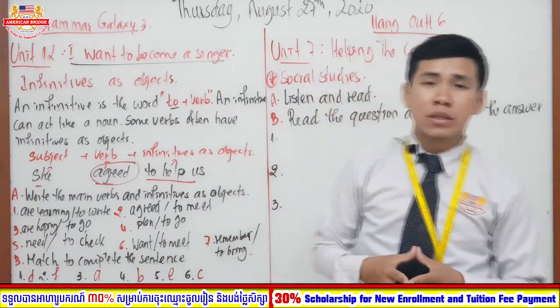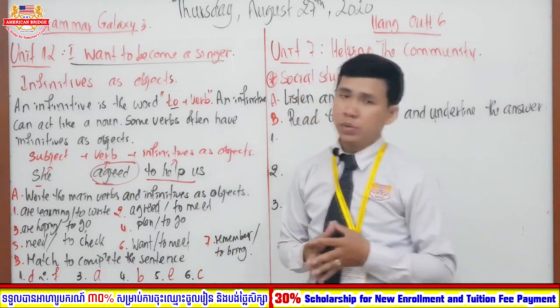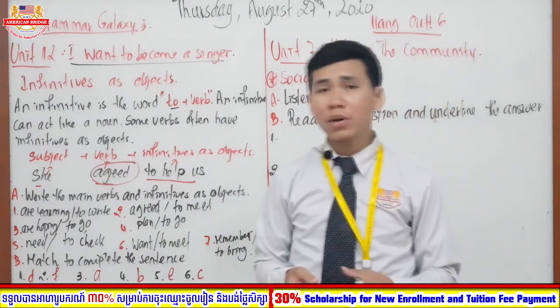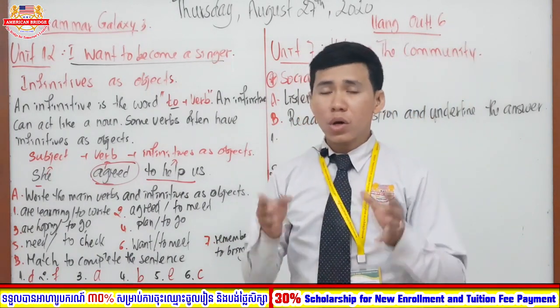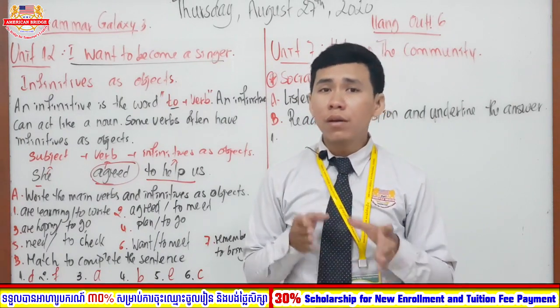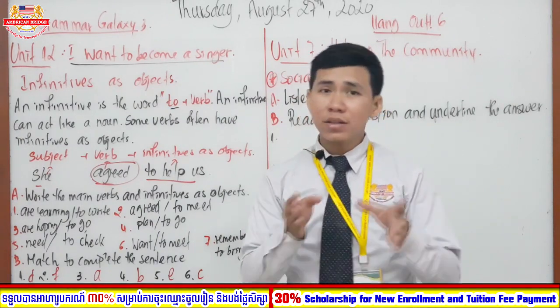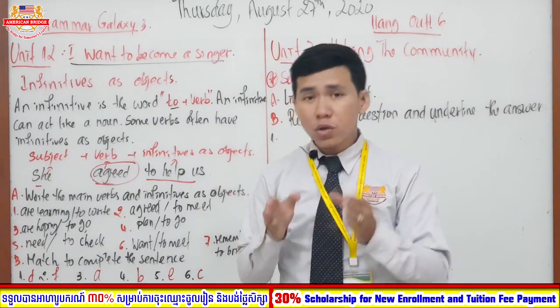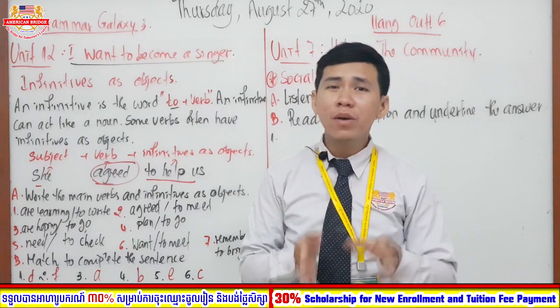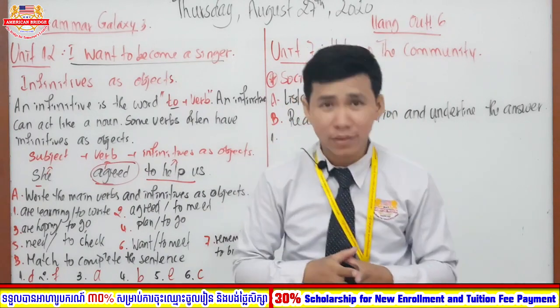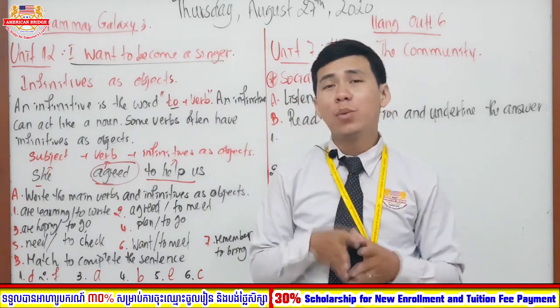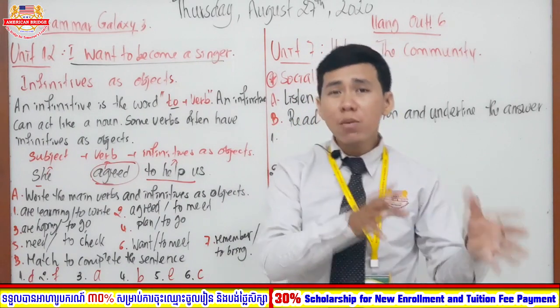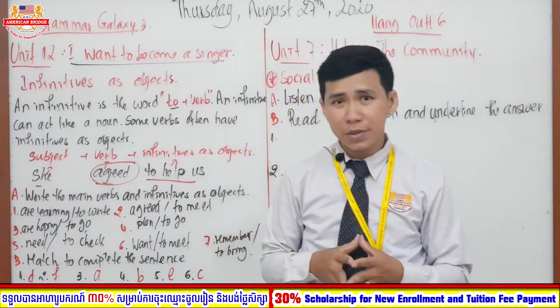Okay, right. So to review and remind all of you again, when you call this one infinitive as objects, the infinitive must stand after the main verb. So where does the main verb stand? The main verb stands after the subject. Okay, so this is the way that we recognize main verbs and infinitive as objects.